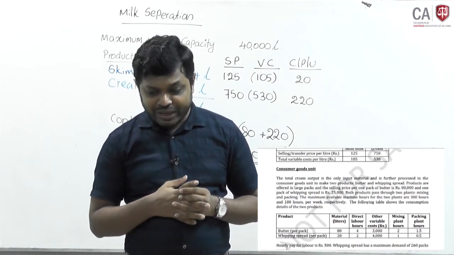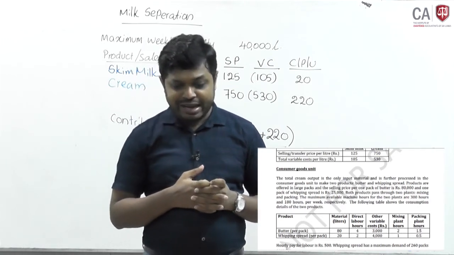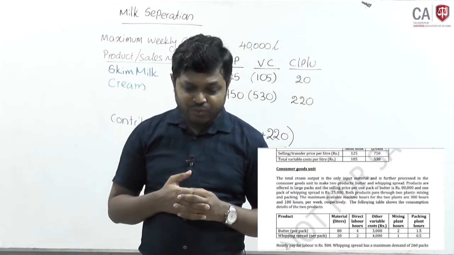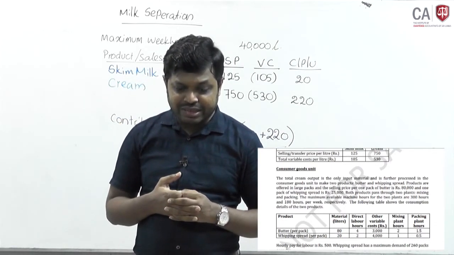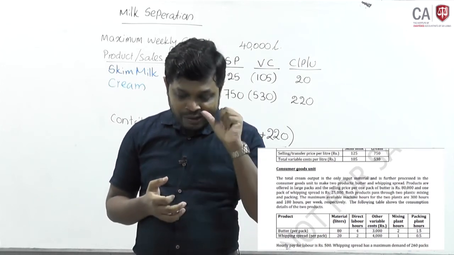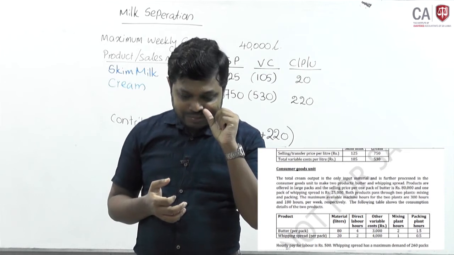Both products pass through two plants, mixing and packing. The maximum available machine hours for the two plants are 300 hours and 180 hours per week respectively. We will take it separately. The following table shows the consumption details.